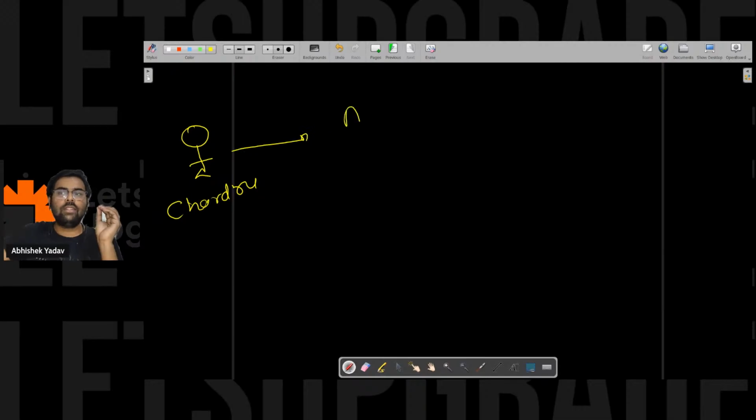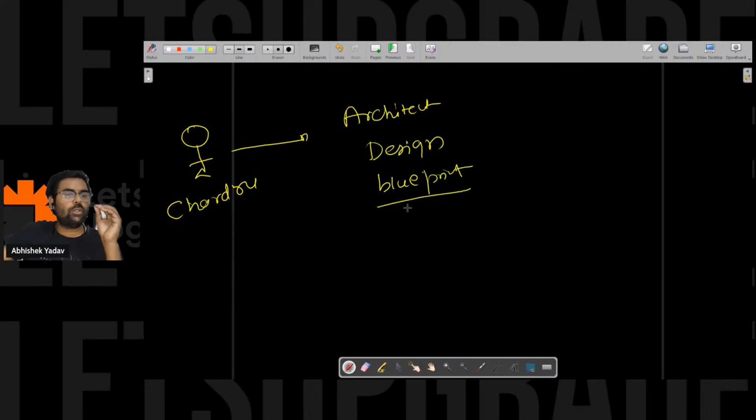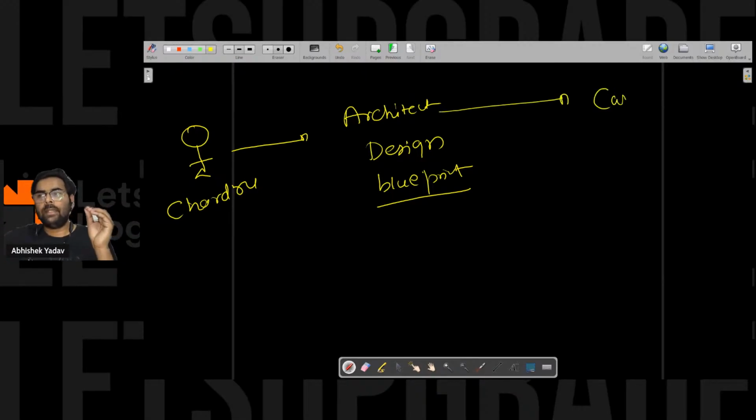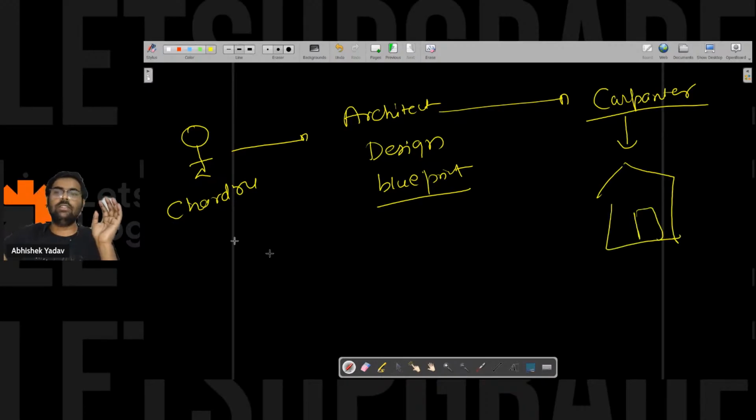So first he will go to the architect, and the architect will do the design part. That is, he will create the blueprint or template according to the requirement of Chandru. After that, Chandru will go to the carpenter and the workers. This group of people will create the house. And Chandru will say, hey, now I will use the properties and behavior of the house. This is your object. This is the class.